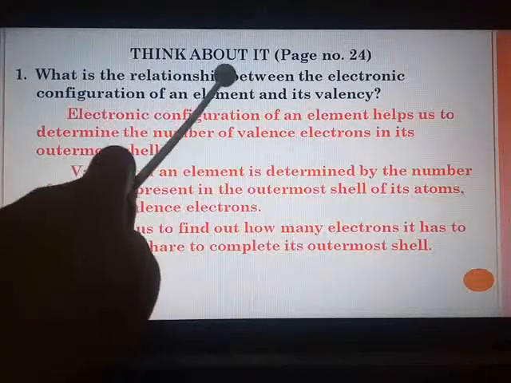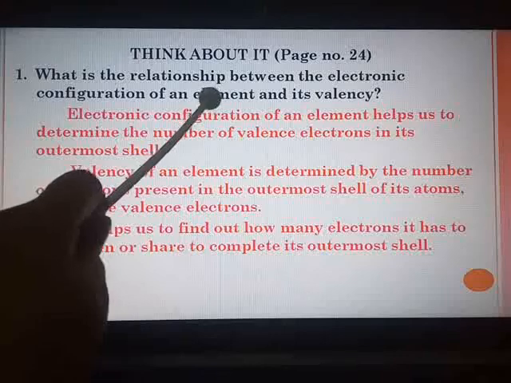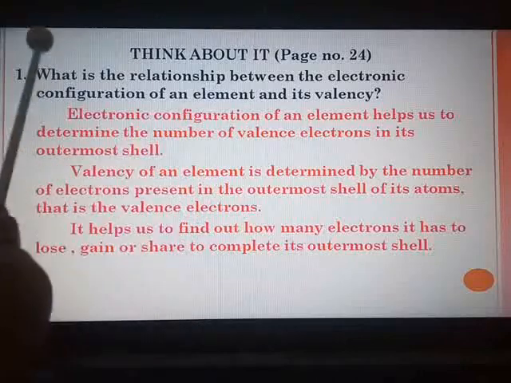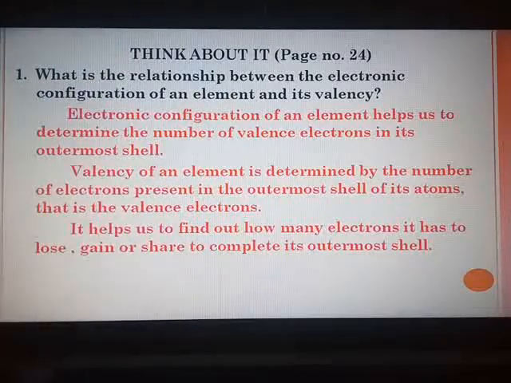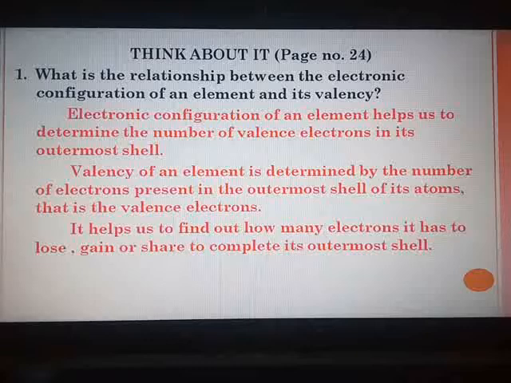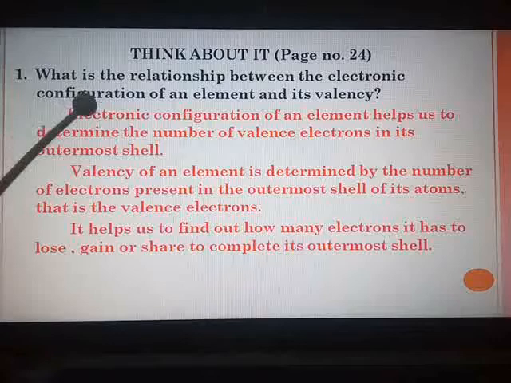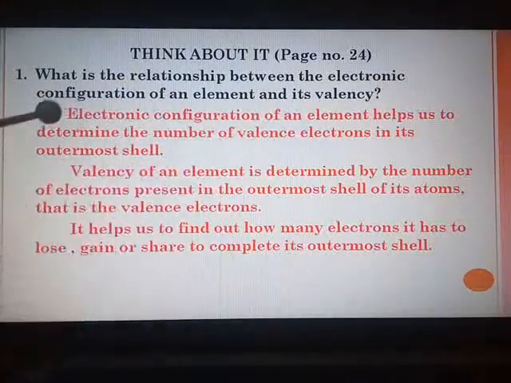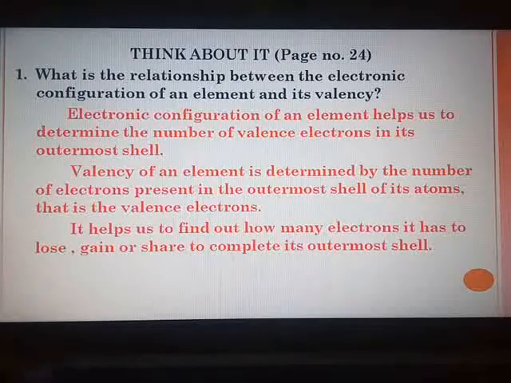What is the relationship between the electronic configuration of an element and its valency? You know, by writing the electronic configuration of any element, you come to know about the number of valence electrons. If I write the electronic configuration of sodium, 2, 8, 1, I come to know that there is one valence electron in its outermost orbit. So the first point, electronic configuration of an element helps us to determine the number of valence electrons in its outermost shell.